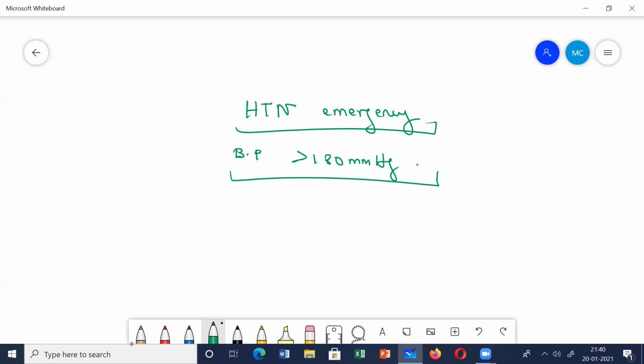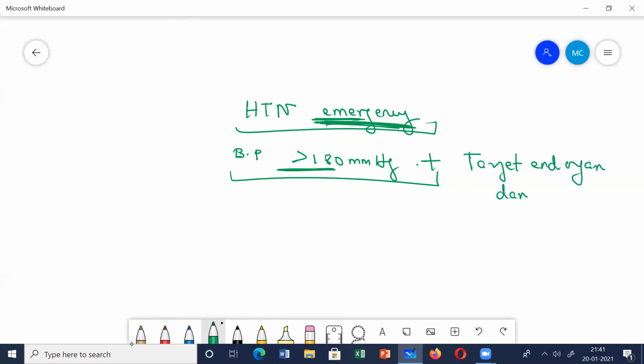In urgency and emergency, there are two things. So remember, in this emergency situation, when someone is saying hypertensive emergency, it means the BP is more than 180, plus there are signs of target end organ damage. Which organ damage?